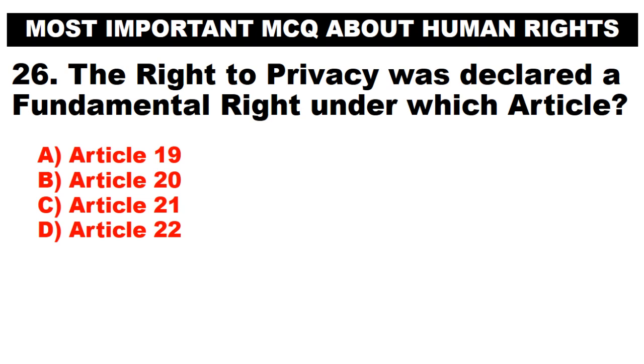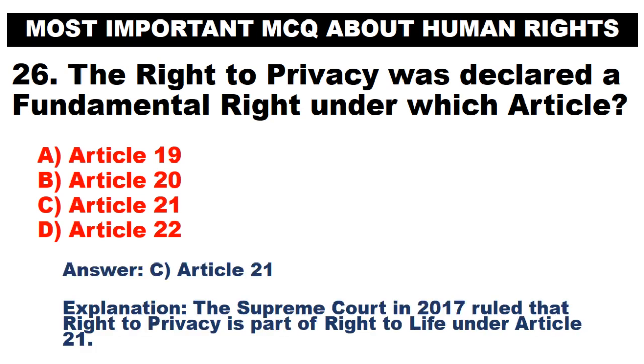The right to privacy was declared a fundamental right under which article? A. Article 19. B. Article 20. C. Article 21. D. Article 22. Answer. C. Article 21. The Supreme Court in 2017 ruled that right to privacy is part of right to life